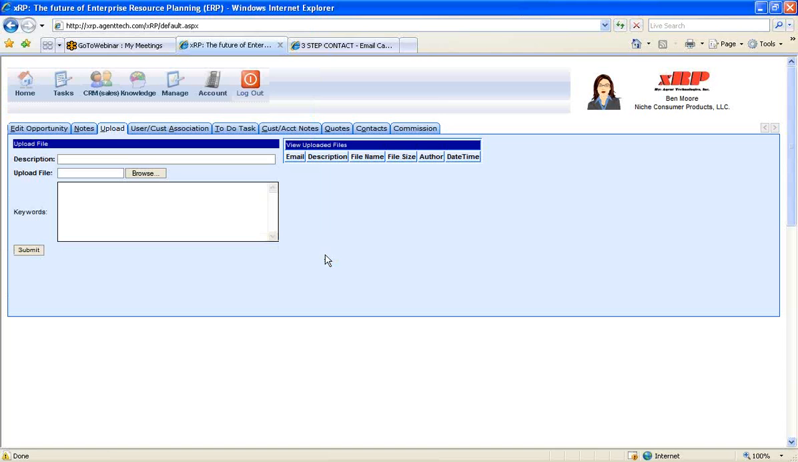Instead of having files that we can't find, we can be very organized by uploading all kinds of documents that are related to this opportunity and have it in one place. So we may be away from the office, but as long as we have access to the internet, we can log in and access these files.